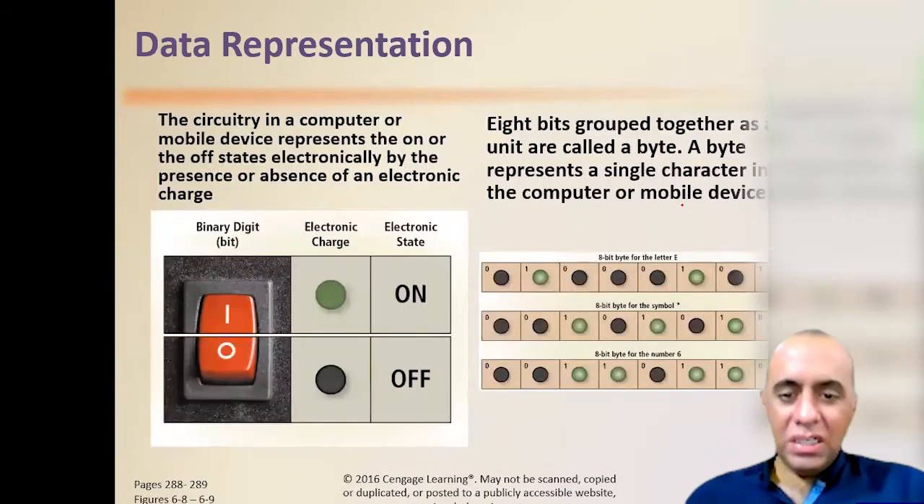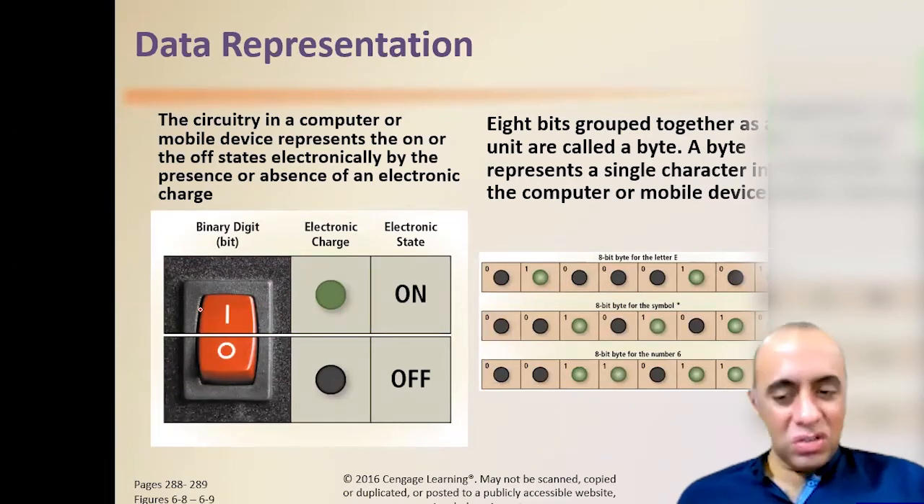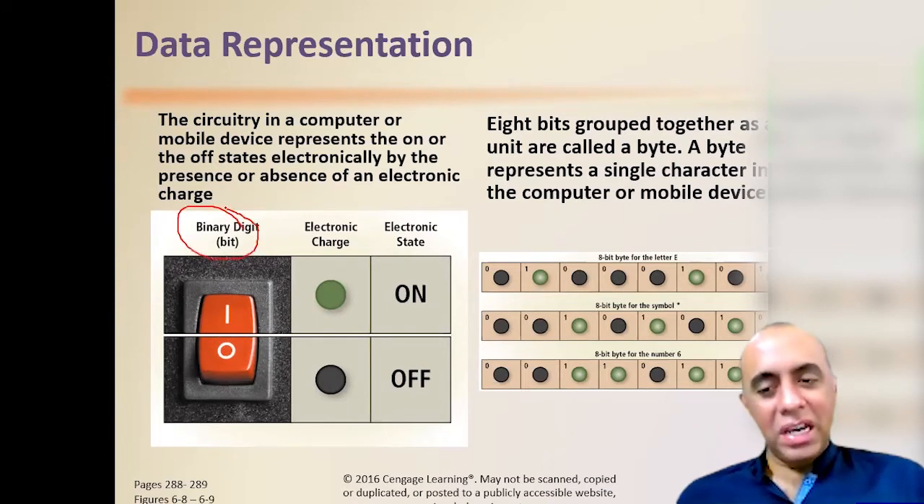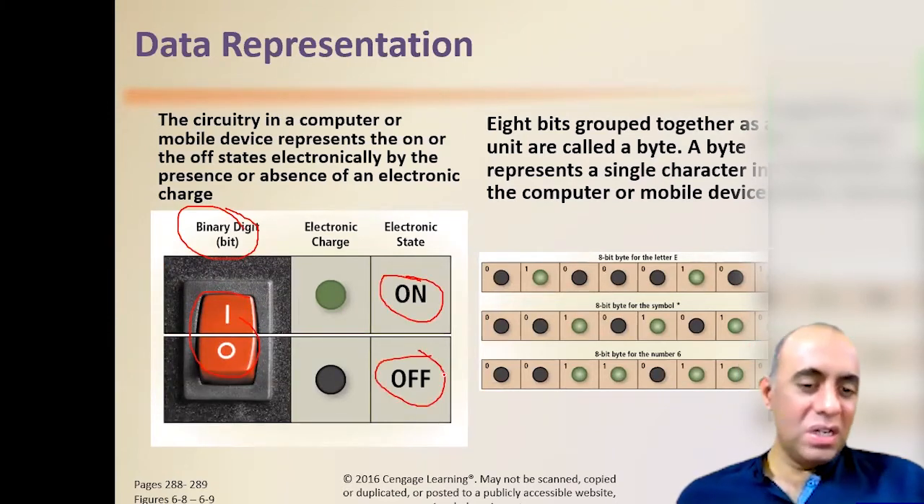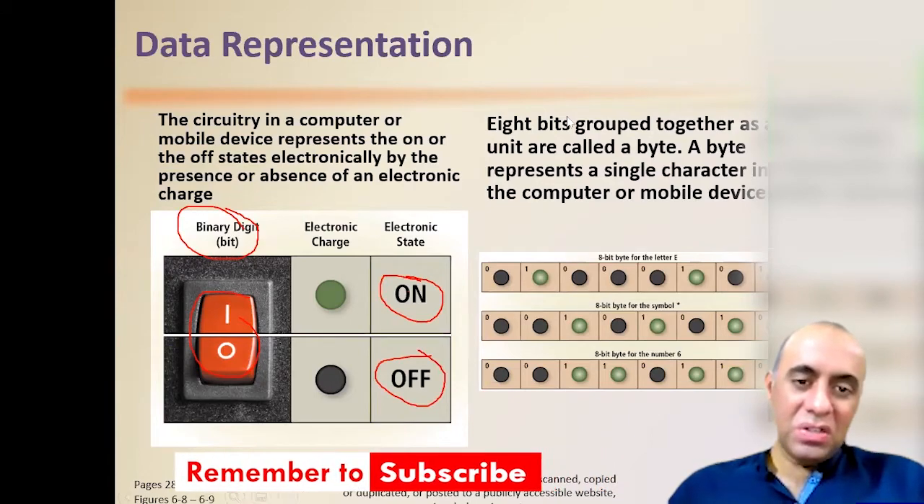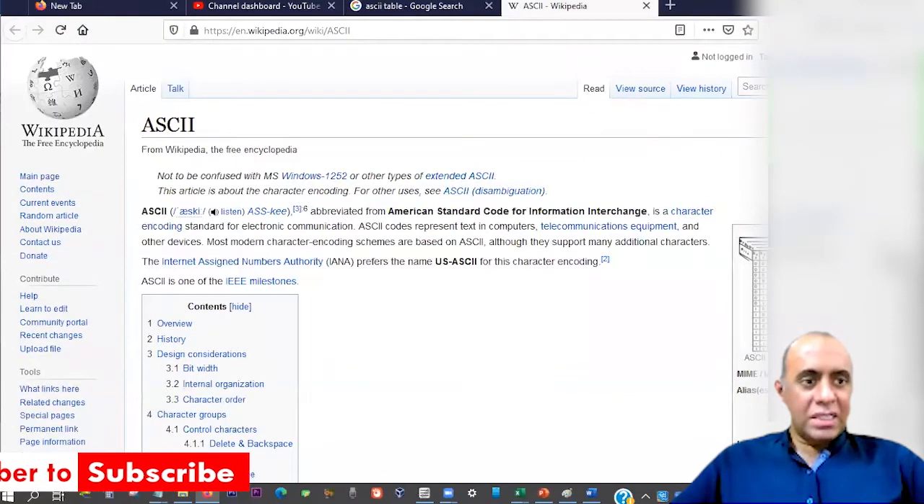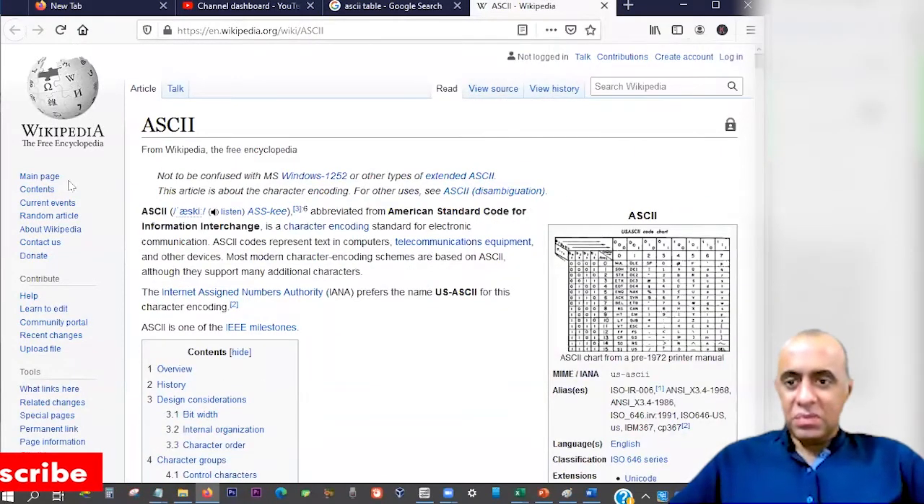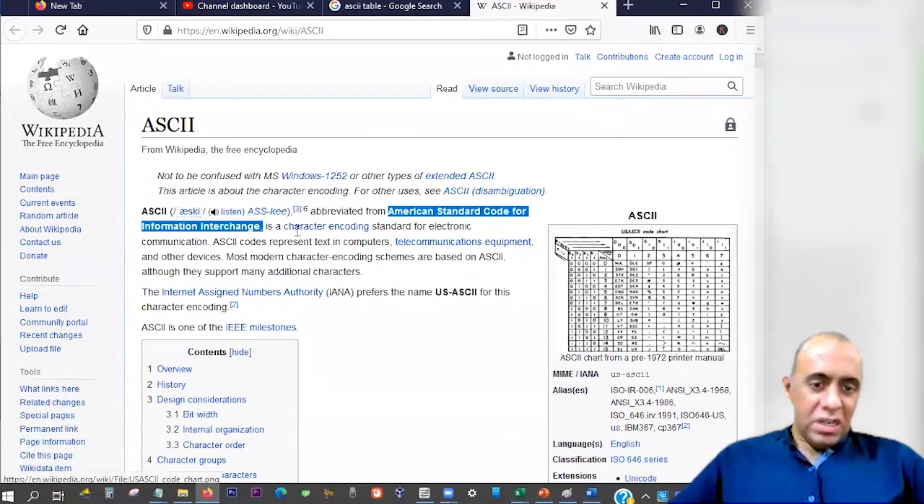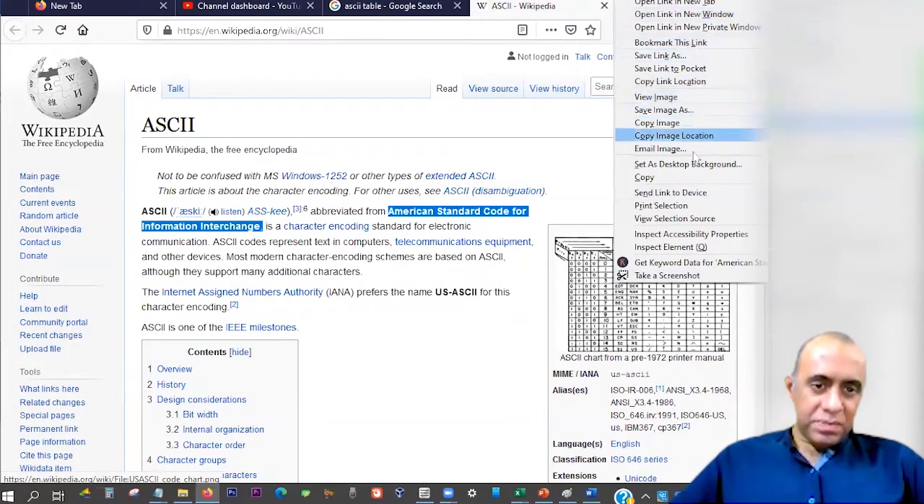Okay. So let's look at another way of understanding this. You can also understand a bit by a switch: a switch which is turned on means it's 1, and the switch when turned off is representing the number 0. And this is an example which they have shown over here. This is something which is called the ASCII code, the ASCII table, which is short for American Standard Code for Information Interchange. And let me show you this table.